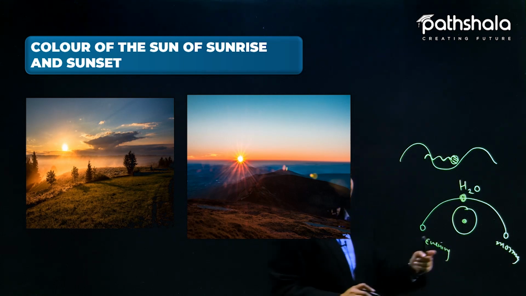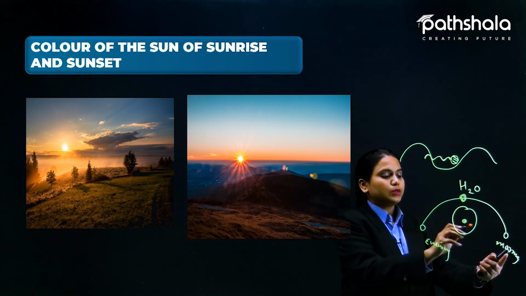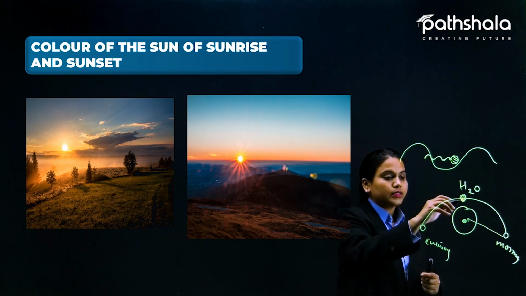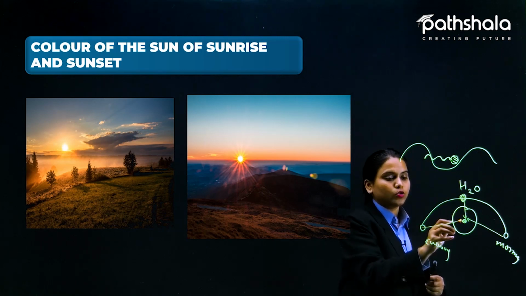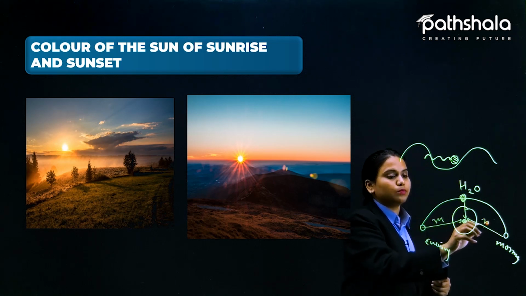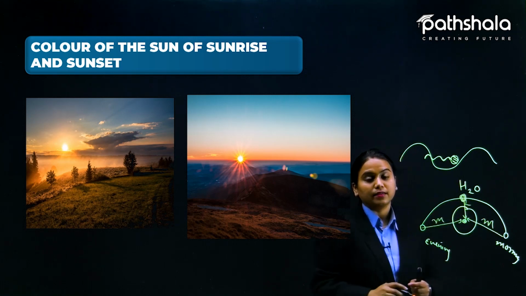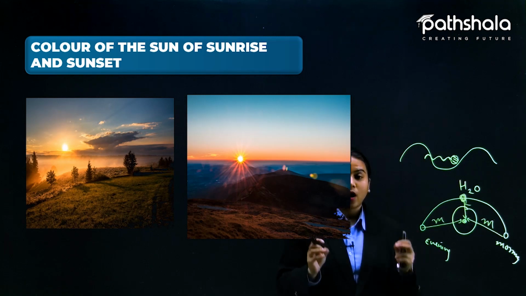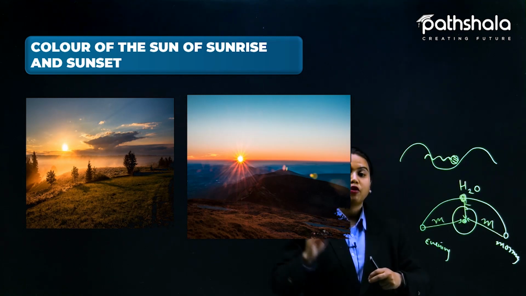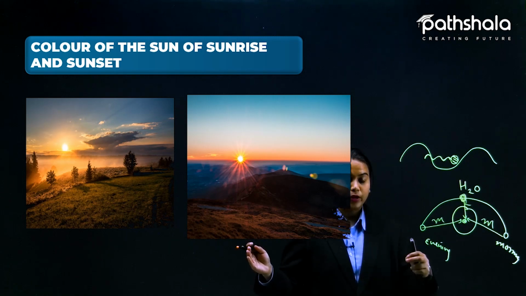Now, as you can see, this morning time, from this point, this distance is going to be bigger, this distance is smaller, and this is also bigger. So the distance is more here, more here, and less here. More distance required, more big wavelengths to get transmitted from one point to another point.